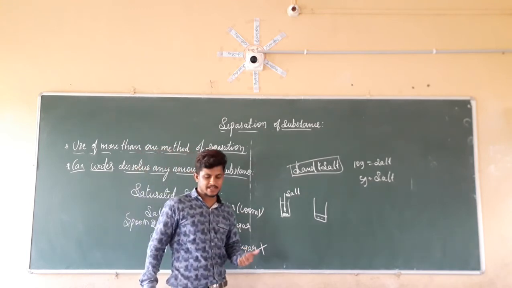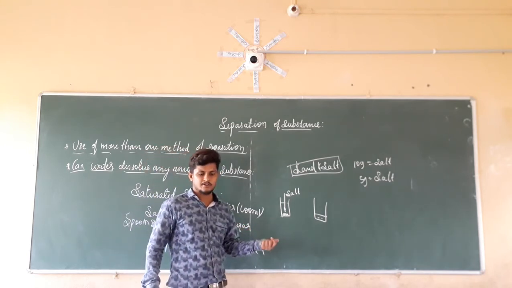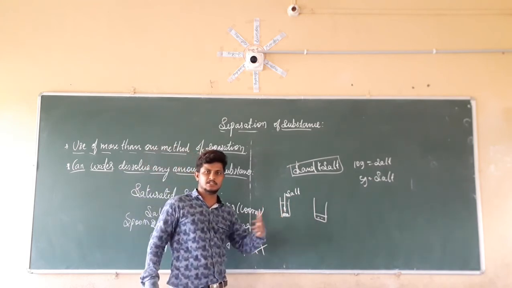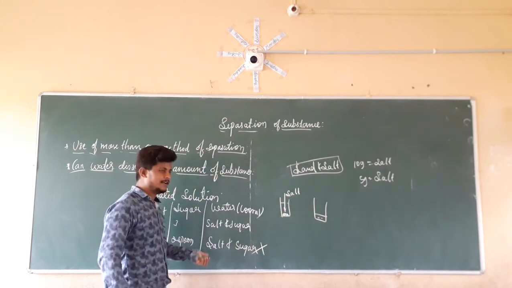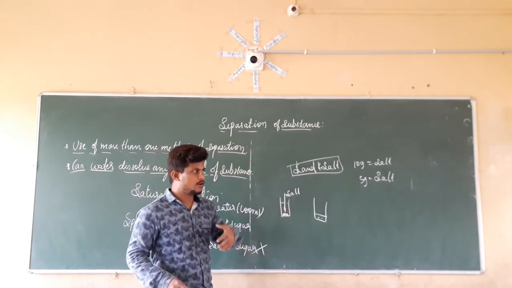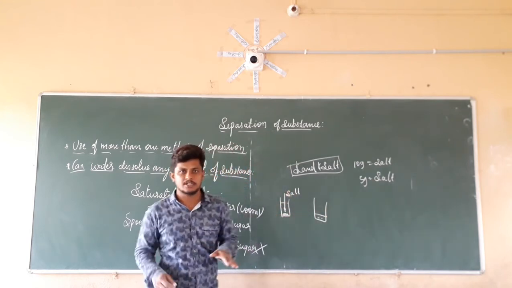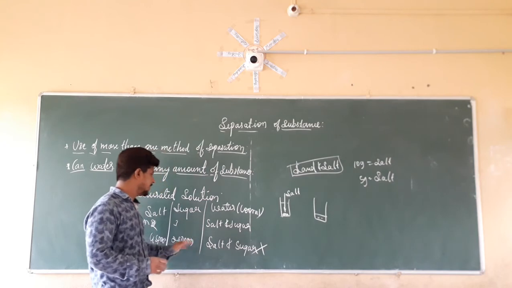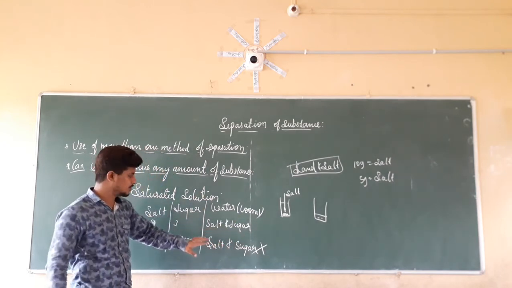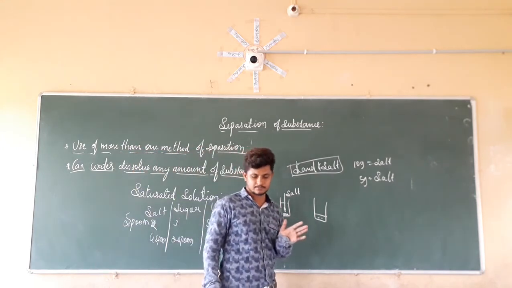In the same way, if you take other liquids or other salts dissolving in the water, those quantities will be different. They dissolve some quantity, and after that quantity, they are not going to dissolve in the water. So different amounts of the salts or sugar dissolve in the water.